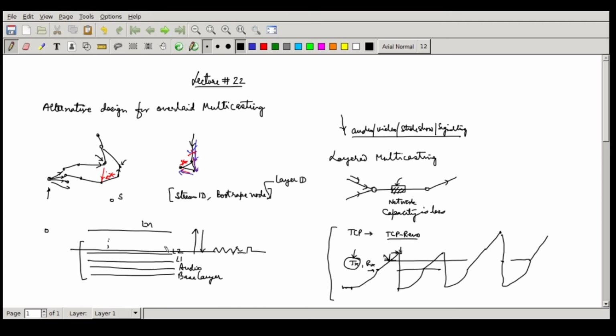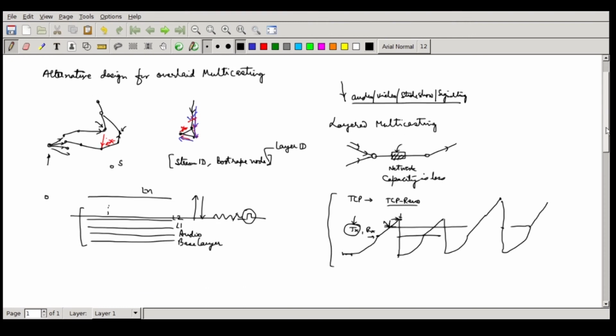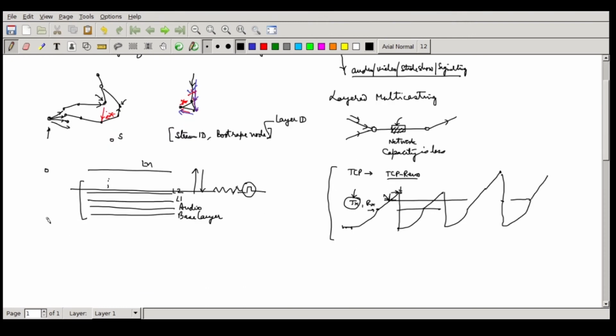Another alternative way is somehow you make an estimate of the bandwidth and you know how much is required, and based on that join only that much. And when your estimate says bandwidth has increased to an extent that next layer can be done, then only make this attempt. The chances that you will fall back will become less in that case. So both strategies can be used, but this is an IP multicast.